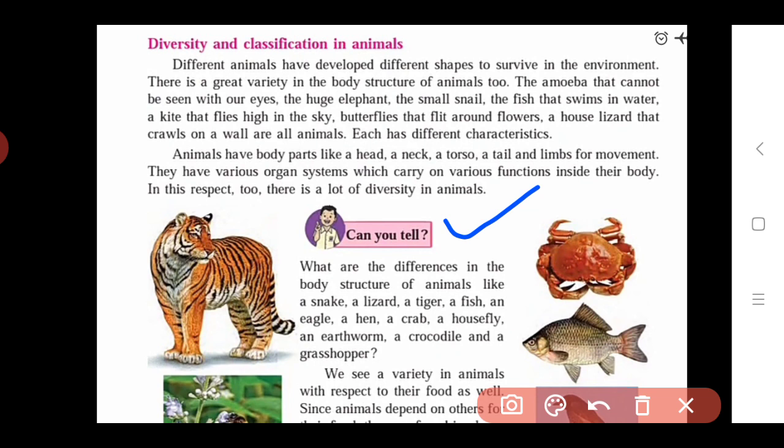The next question is: can you tell what the differences are in the body structure of animals like a snake, a lizard, a tiger, a fish, an eagle, a hen, a crab, a housefly, an earthworm, a crocodile, and a grasshopper? In your textbook they give us pictures of all these animals. You can see them on page number 23. I will repeat this question again.